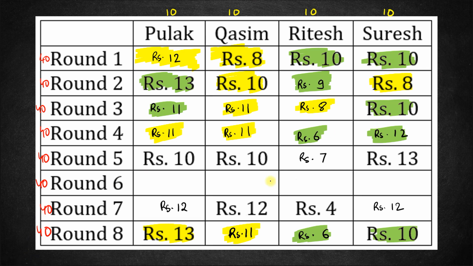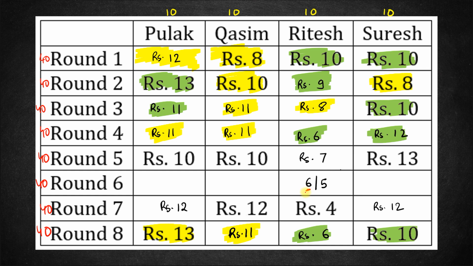And finally, let's look at round 6. In round 6, let's start with Ritesh. Ritesh's amount 7 here has to come down to 4 in the 7th round. So the value here, can it be 7? As in, he does not bet in round 6. Is it possible? Well, that's not possible, because then in the next round, a decrease of 3 will not be possible. So this cannot be 7 here, right? So this has to be either a decrease of at least 1 or a decrease of at least 2. Okay? So let's consider these two cases.